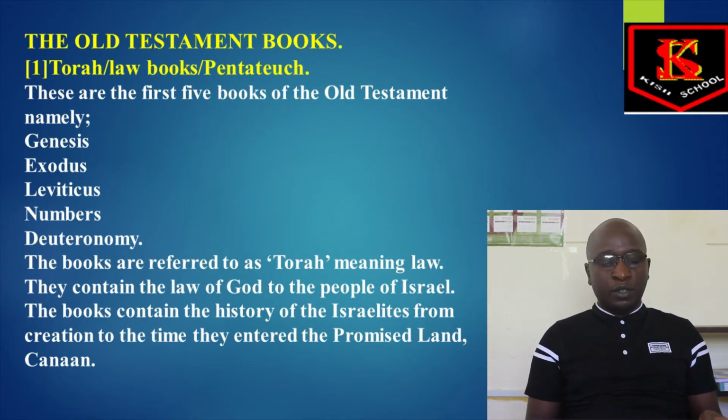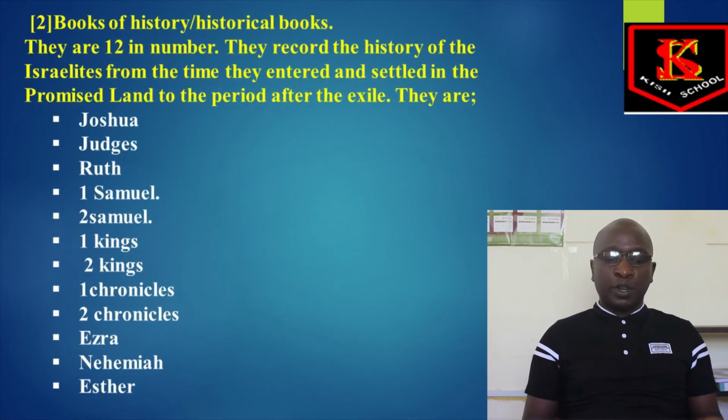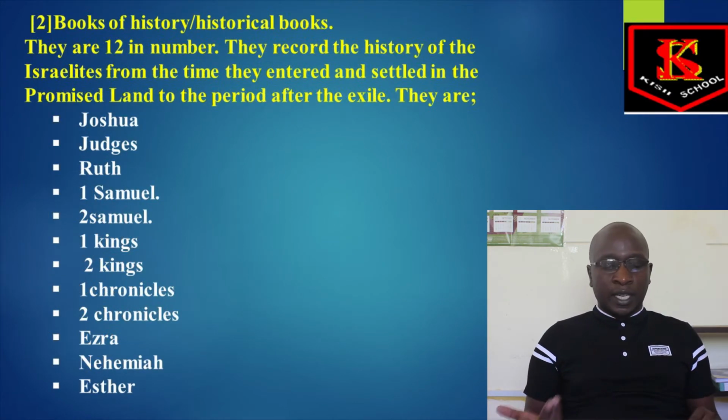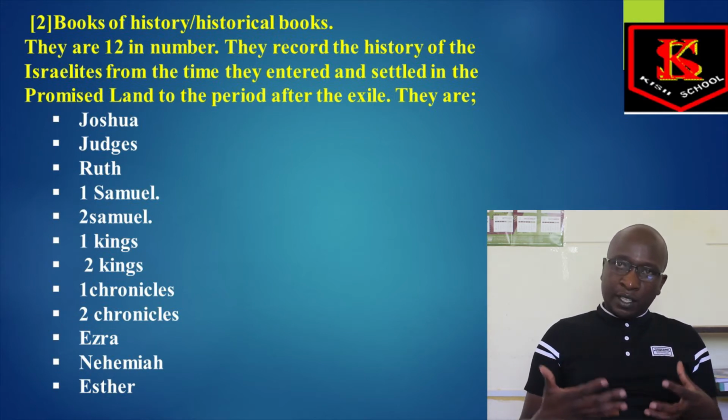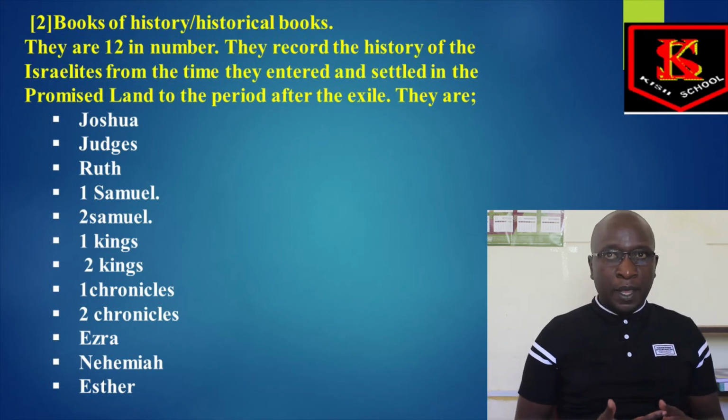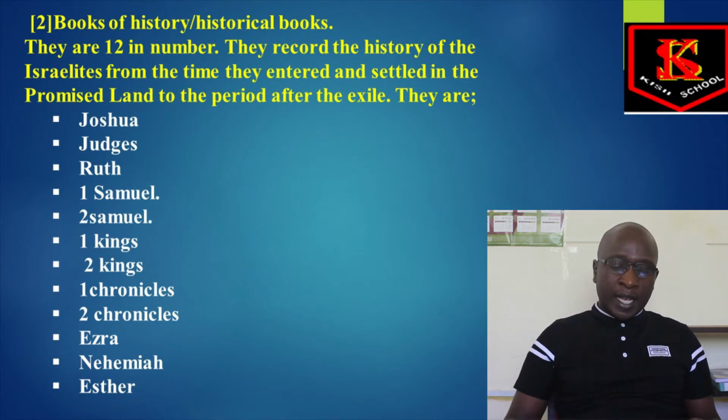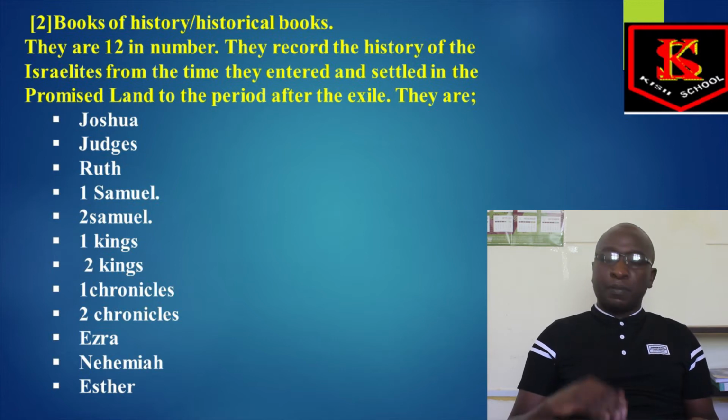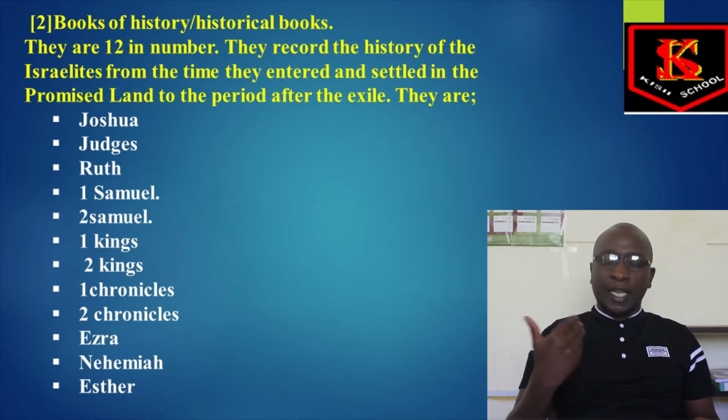We want to move to the second category of books: the historical books, the books of history. You can be asked to identify the books of history in the Old Testament. There are 12 in number. They record the history of the people of Israel from the time they entered Canaan and settled in the promised land, to the period after the exile.